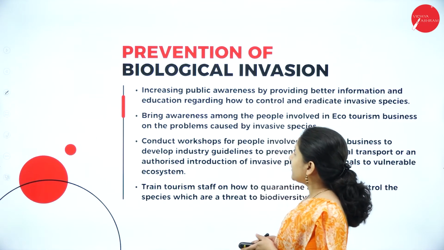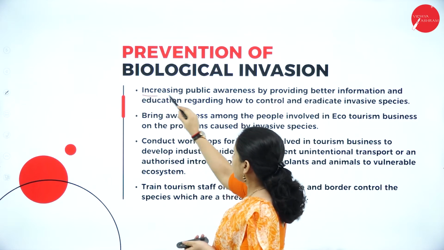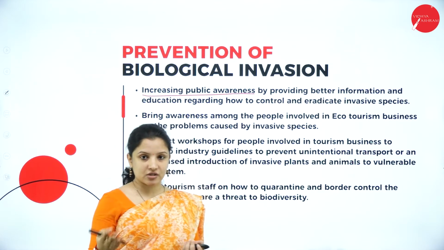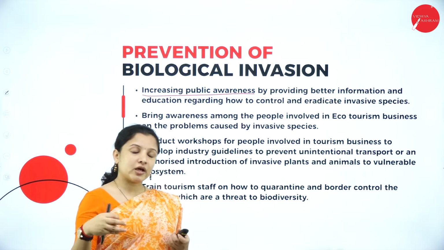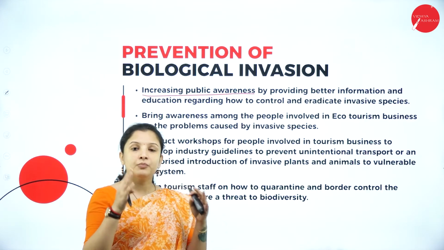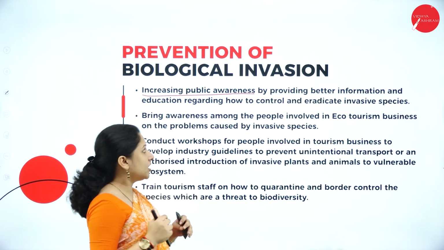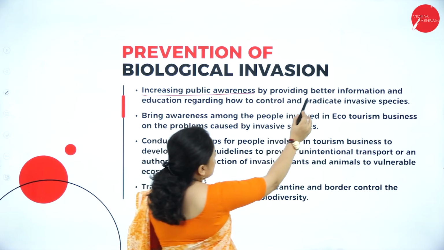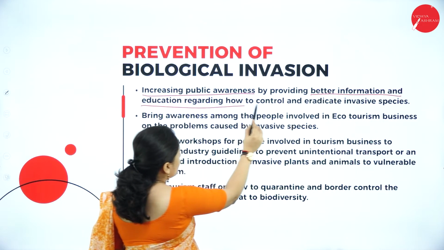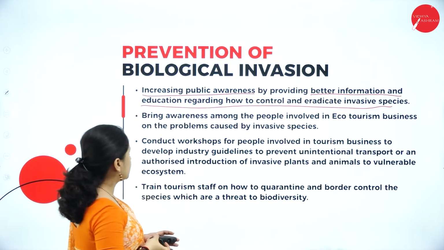So next, how can we prevent biological invasions? Increasing public awareness. I have told you now what all can happen if biological invasion occurs. Like that, educating people will make them think twice before bringing or introducing a new species from some other country into one particular country, wherein better information can be provided and education regarding how to control and eradicate invasive species has to be taught to the people.